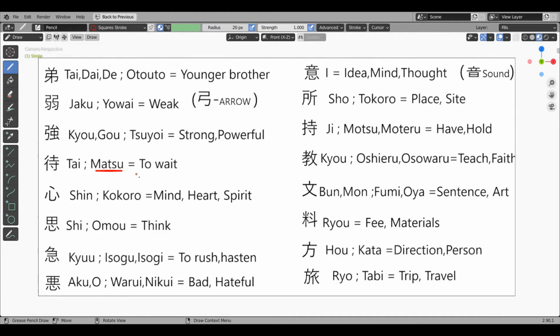Matsu kanji. In this, the upper radical means follow. We have seen this in other Kanji Masho videos. The lower radical is the man radical and the upper stroke is following the man radical.